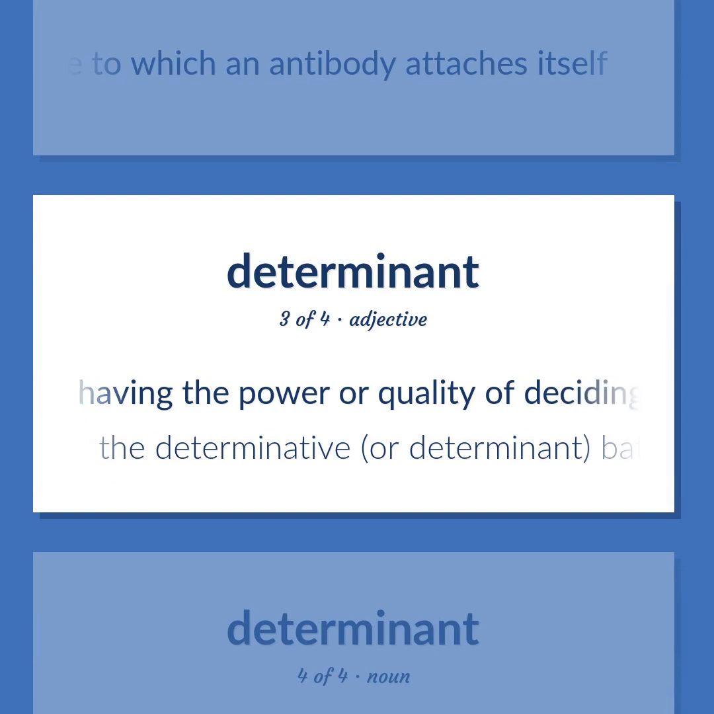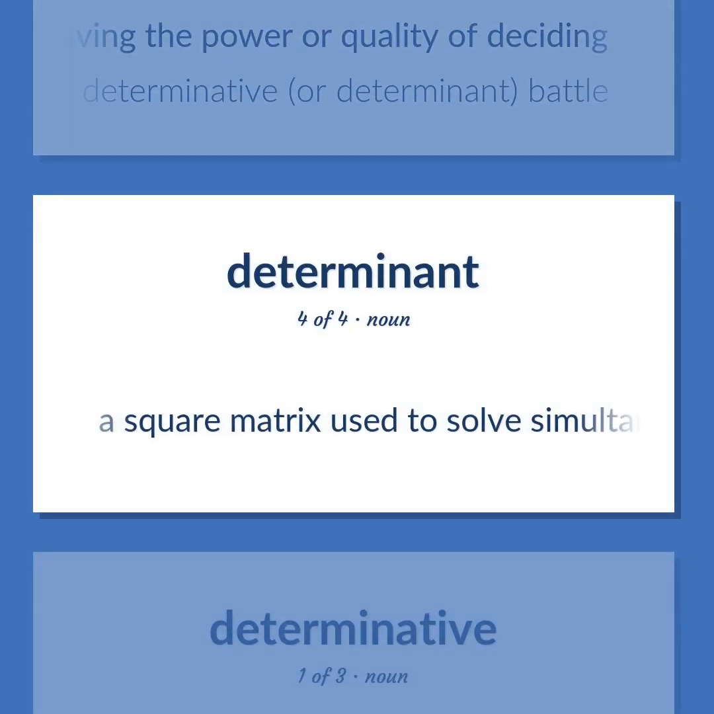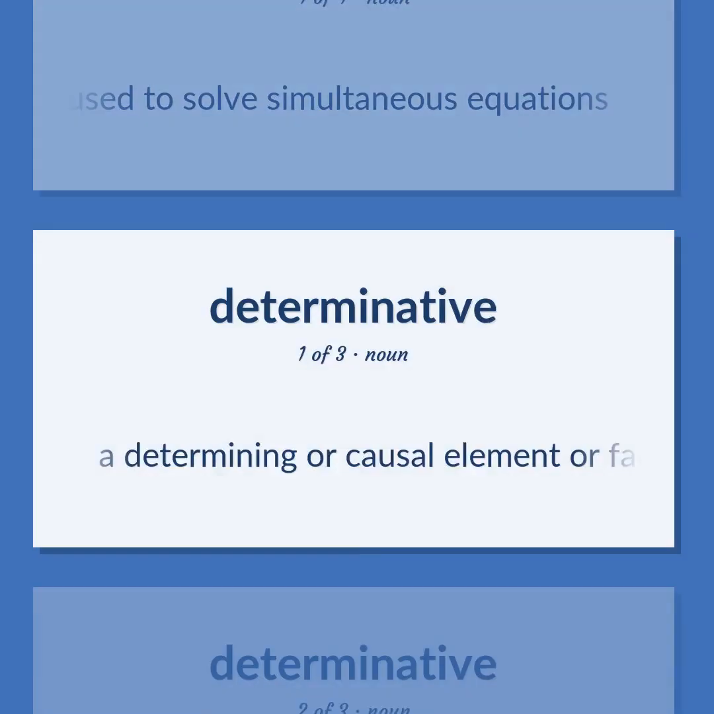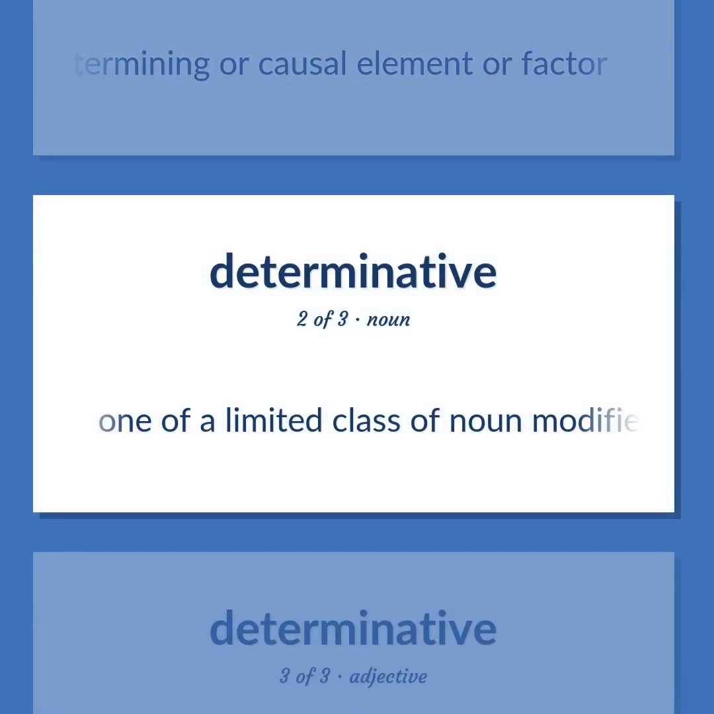Having the power or quality of deciding. The determinative, or determinant, battle. A square matrix used to solve simultaneous equations. A determining or causal element or factor. One of a limited class of noun modifiers that determine the reference of noun phrases.